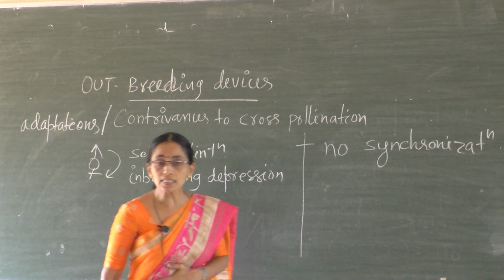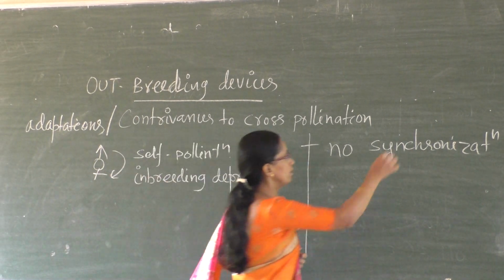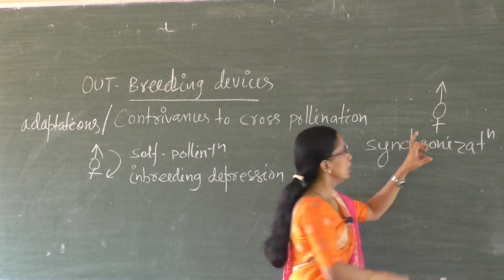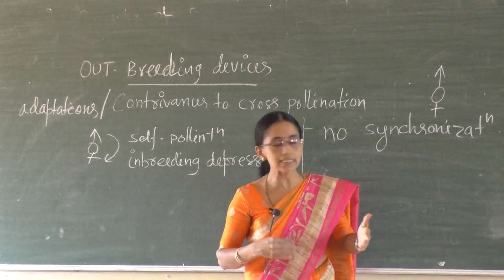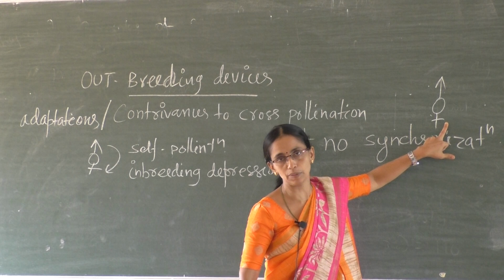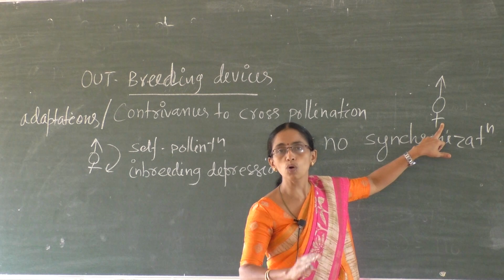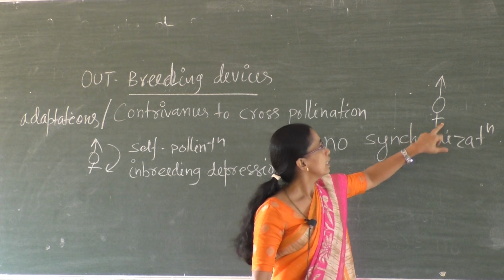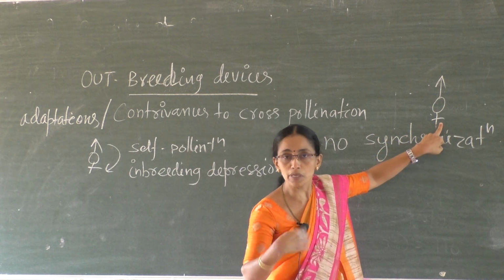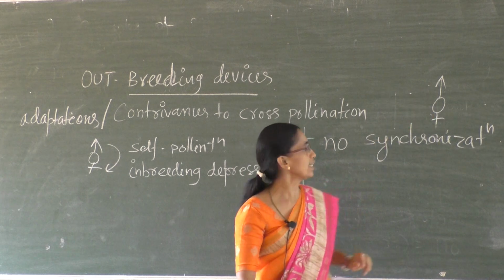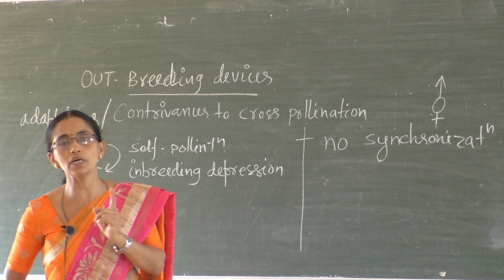No synchronization in pollen release and stigma receptivity. Think of a bisexual flower. Even if it is bisexual, if there is no synchronization in the pollen release and stigma receptivity, pollen release and stigma receptivity won't occur simultaneously. Think of when the pollen releases, stigmas are immature, or when the stigma matures, pollens are not released, like that.